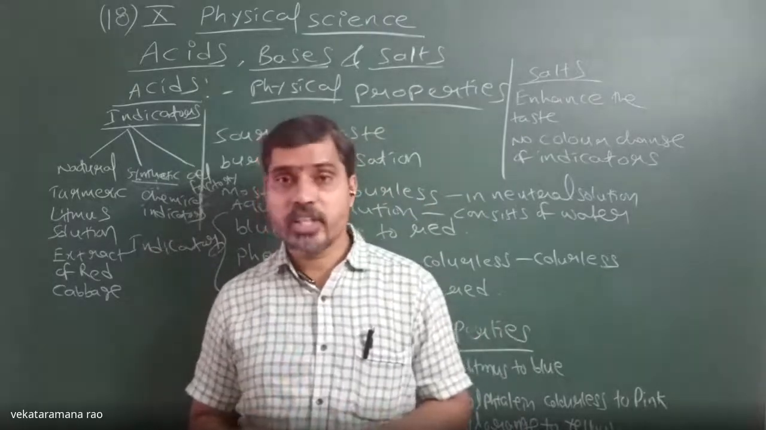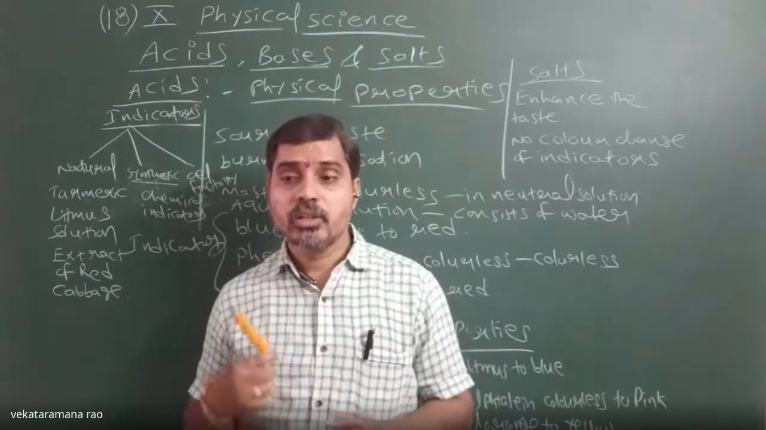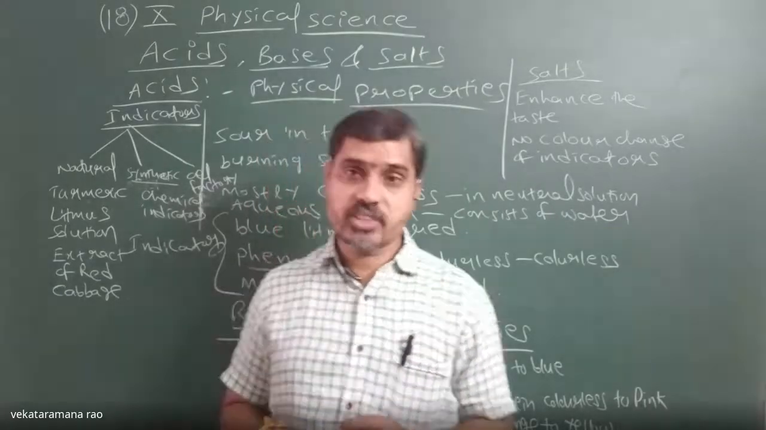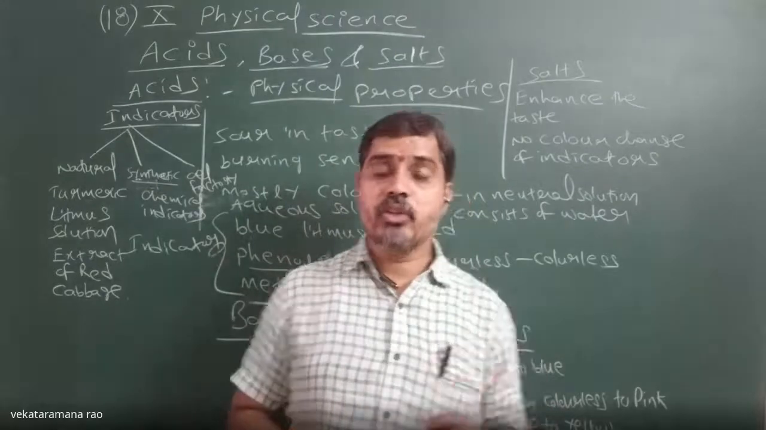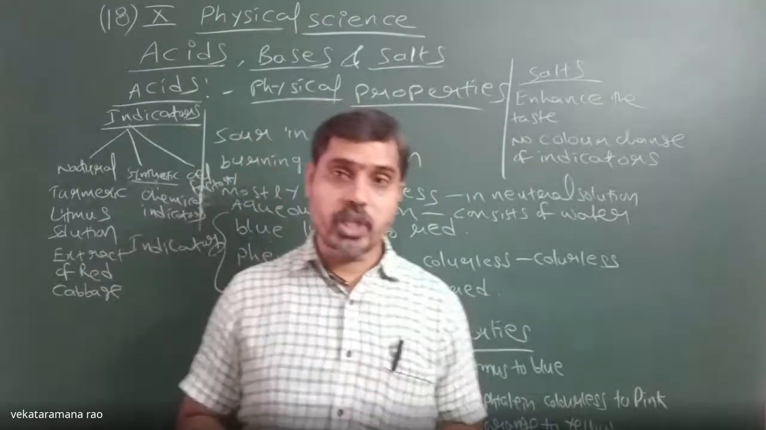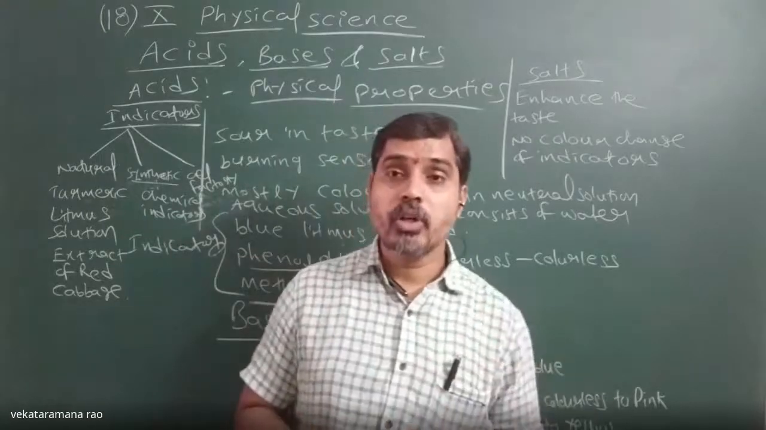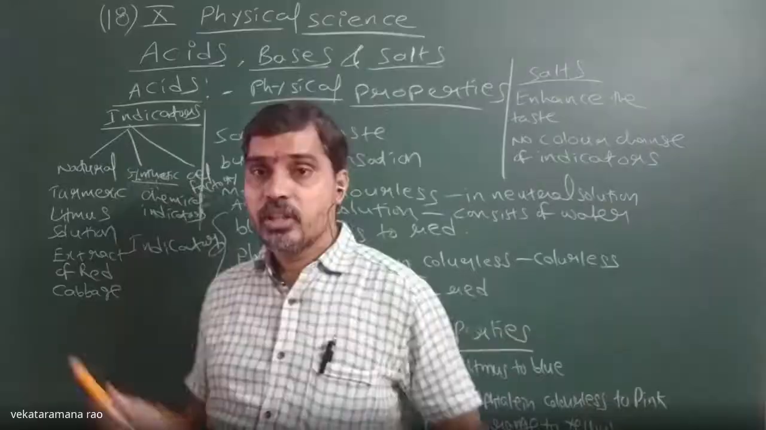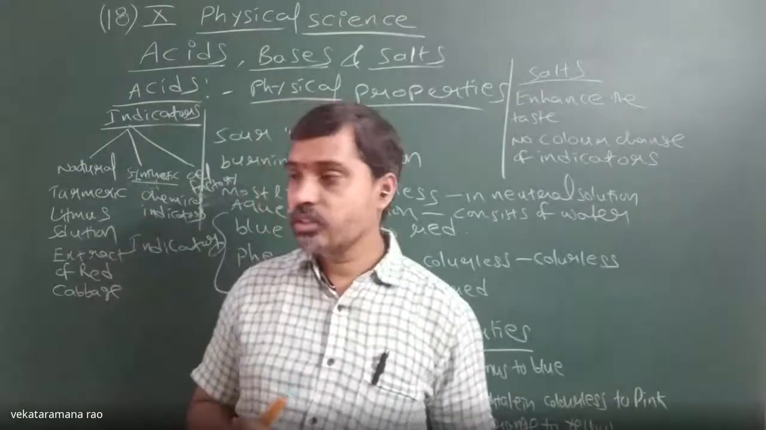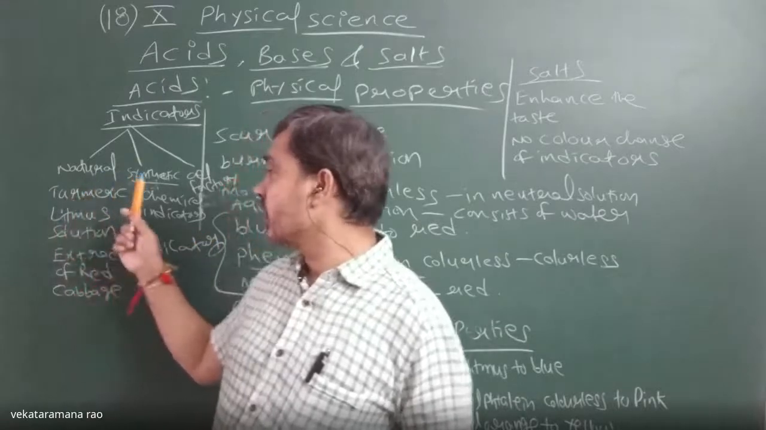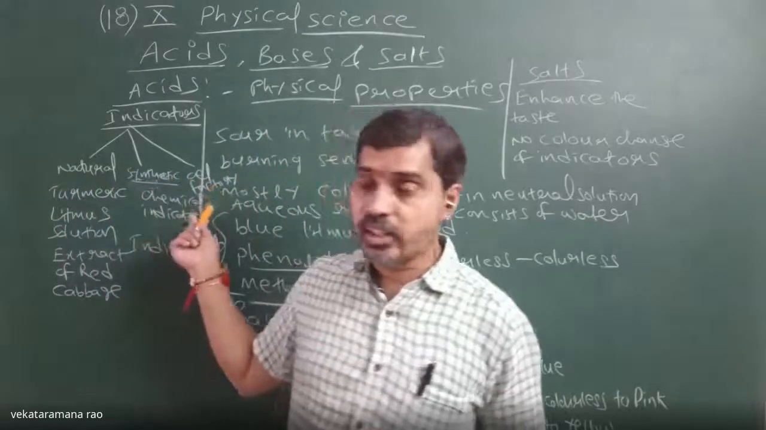Examples of olfactory indicators are onion cloth, vanilla essence, which generally gives a vanilla flavor in ice creams, and also clove oil. Like that we have indicators. How many types of indicators are there? Natural, synthetic, and olfactory indicators.